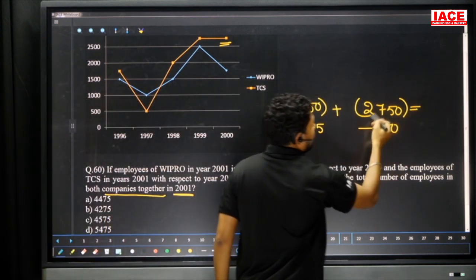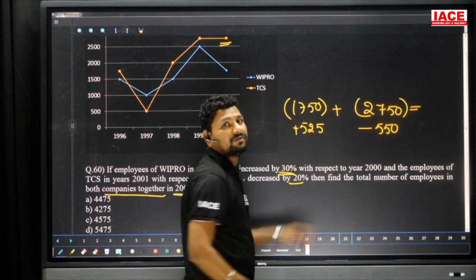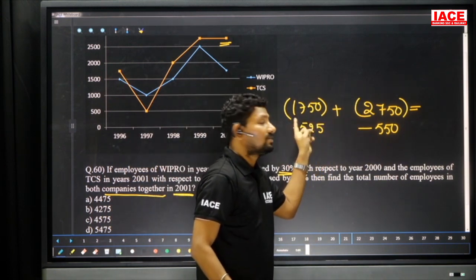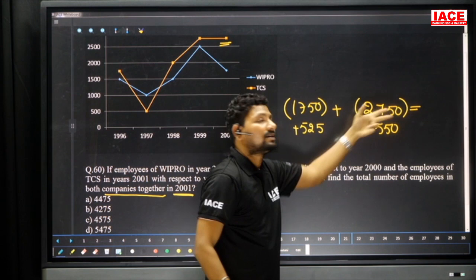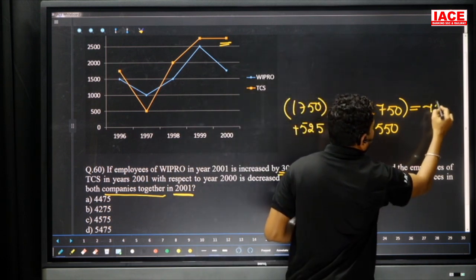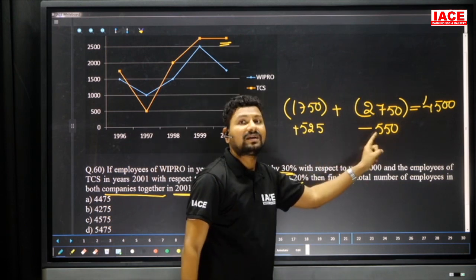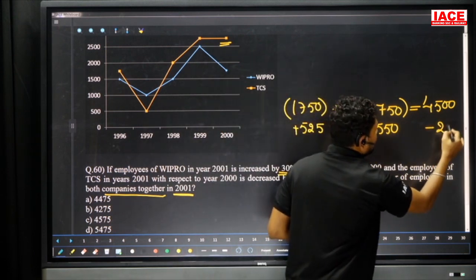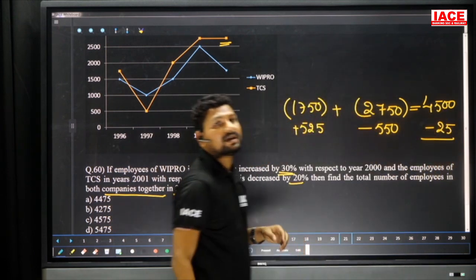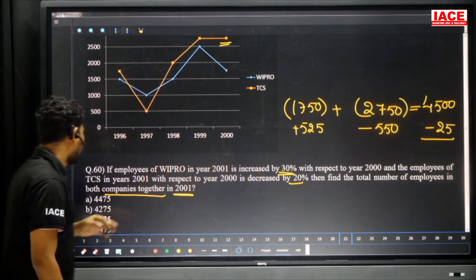Here normally we are adding 2750 plus 1750, which is equal to 2000 and 1000, 3000, 750, 750, 1500. The overall is 4500. And now we can write what was the increment and what was the decrement. Plus 525 minus 550 is a minus 25. Then minus 25 is removed from the overall value. It becomes 4475. Then 4475 is our answer.